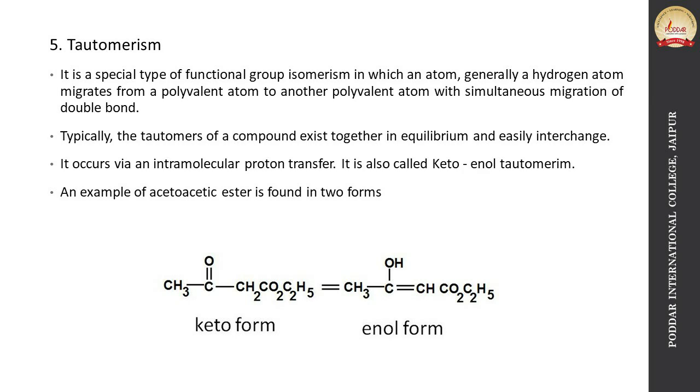Intramolecular means within the molecule, and it is also called keto-enol tautomerism. For example, acetoacetic ester is found in two forms, keto form and enol form. Keto form is more stable than the enolic form and it occurs around 92%, and enol form occurs 8%, and they are known as tautomers.